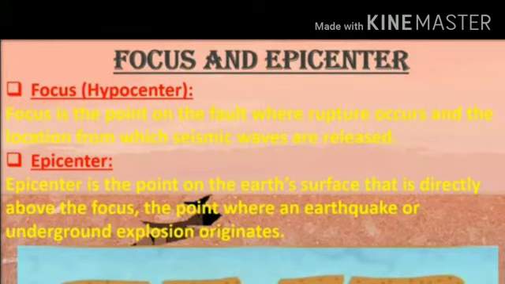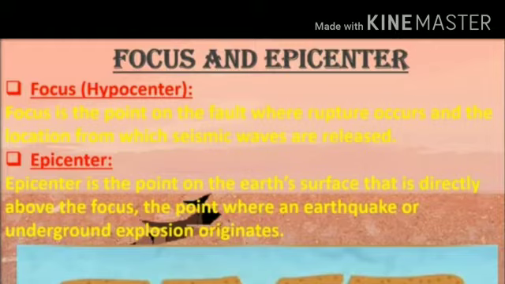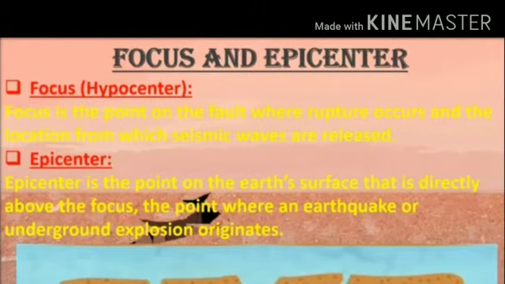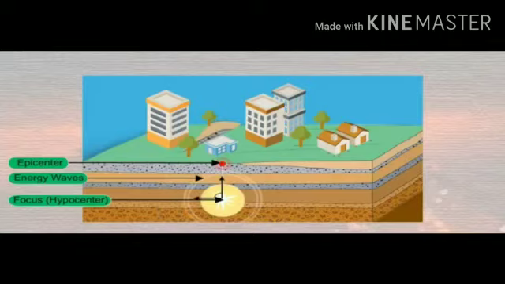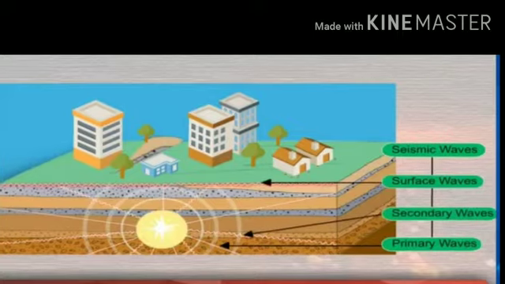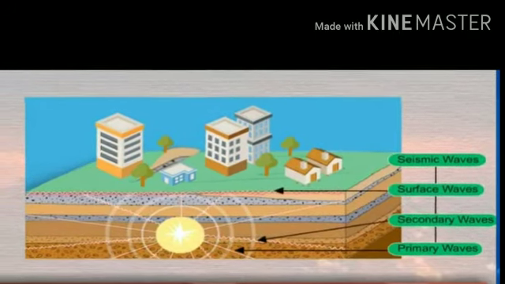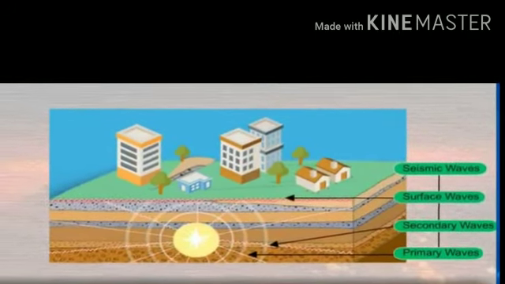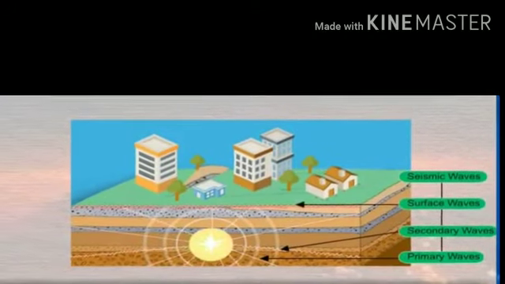The place on the earth's surface where these energy waves reach first is called the epicenter of the earthquake. It is the nearest place on the earth's surface from the focus and it experiences the first tremor. The epicenter is perpendicular to the focus. When the tension is released at the focus, the released energy travels in all directions. This energy comes towards the earth's surface in the form of waves. The seismic waves can be divided into primary, secondary and surface waves.